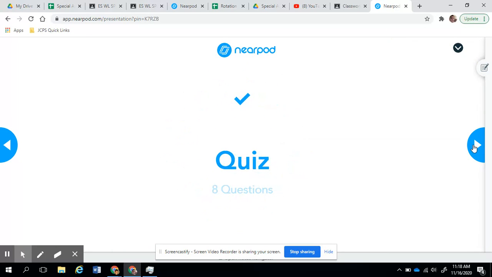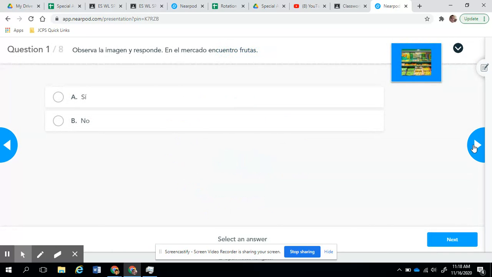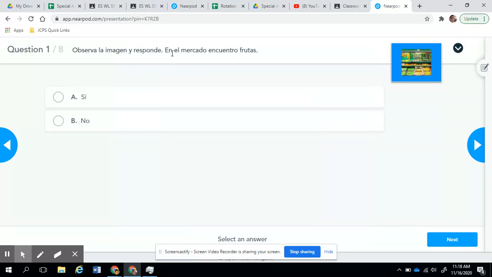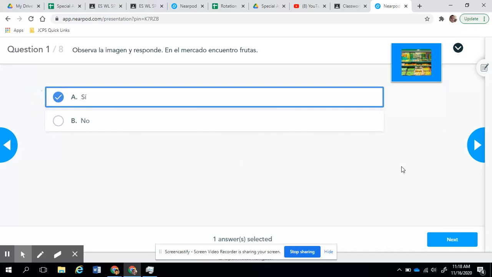And so, show what you have learned. Then I have a quiz. Remember, for the quizzes, you need to look at the image and make sure that the image matches the sentence. It says observa, observe the image and respond. En el mercado encuentro frutas. So you have here a photo of fruits. En el mercado encuentro frutas. So the answer should be C.